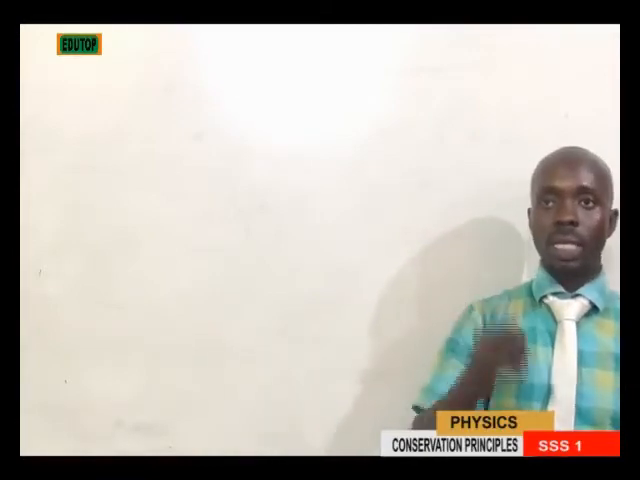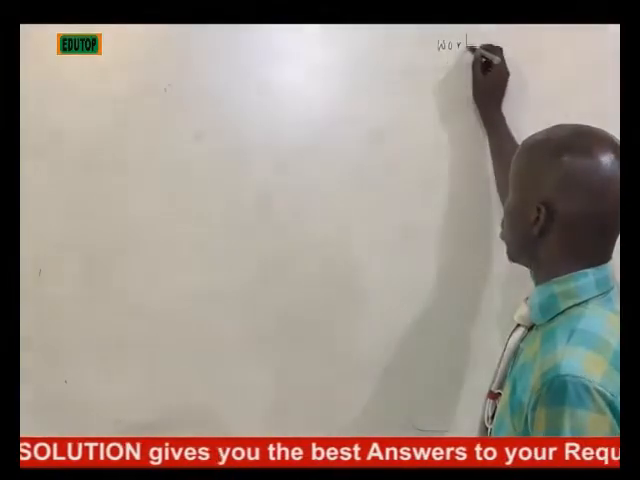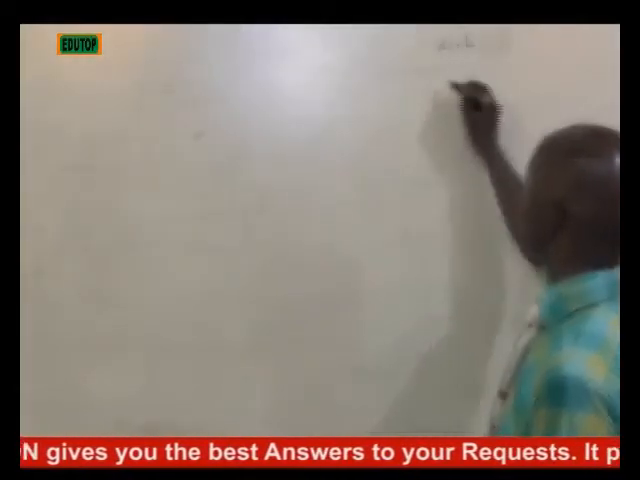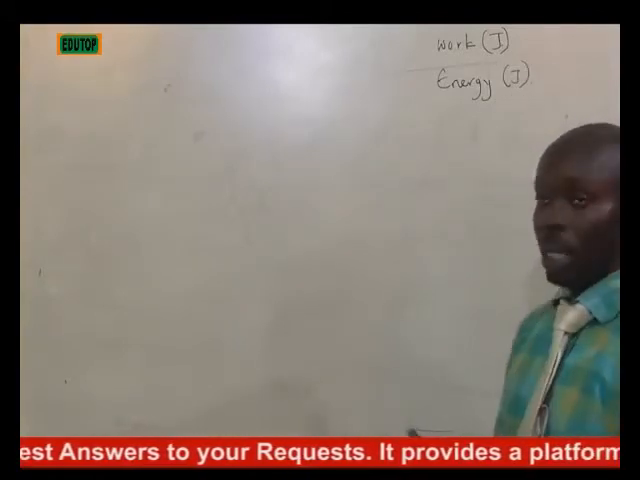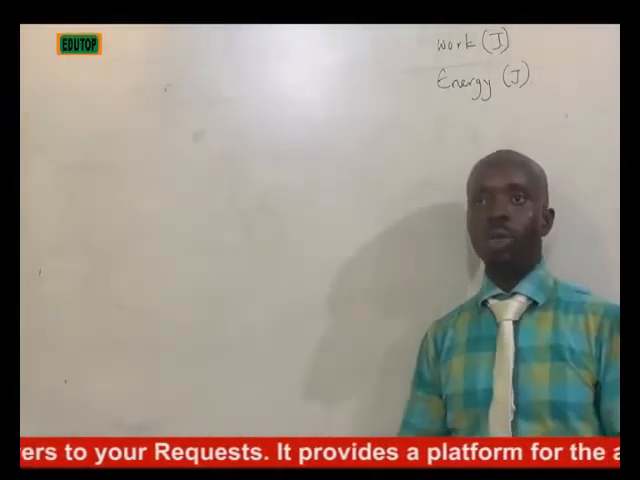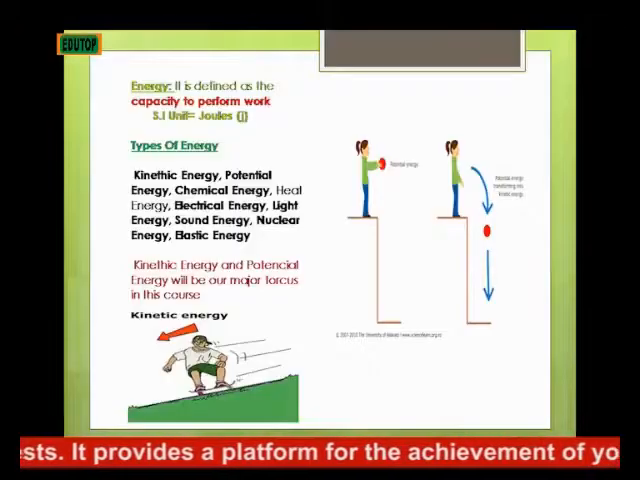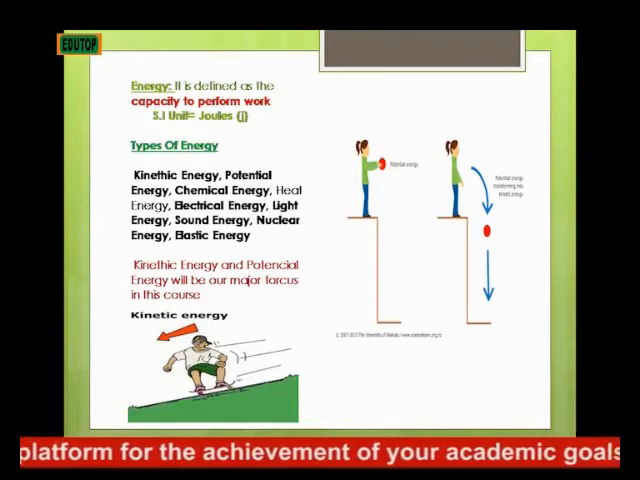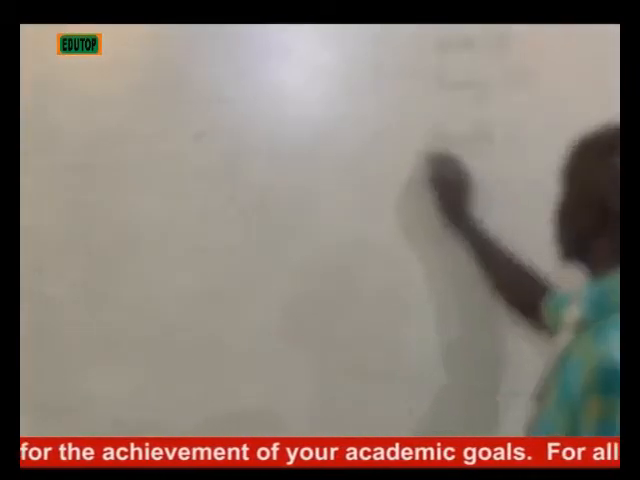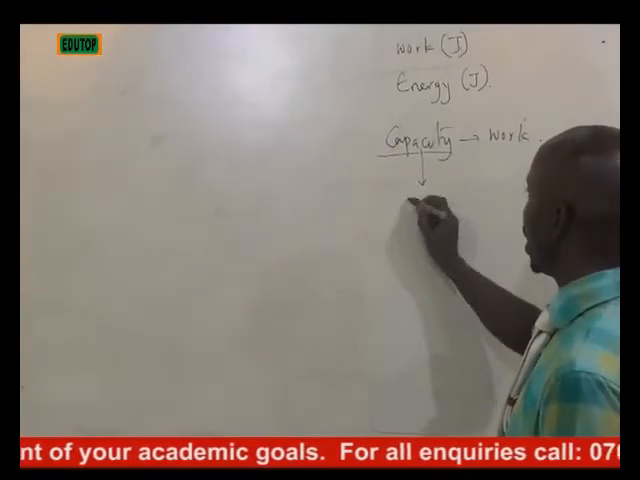Before we talk about energy, you need to understand what energy is. Energy itself is different from work done. Although they are both being measured in joules, you must know the actual definition of energy. Energy is defined as the capacity to do work. The capacity at which you apply to do a particular work is called energy.